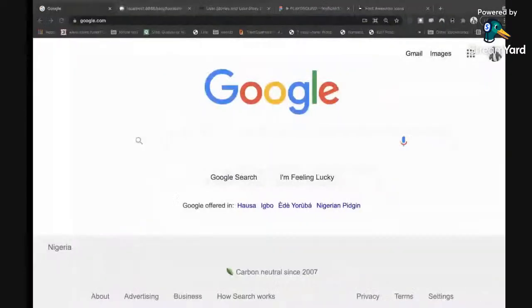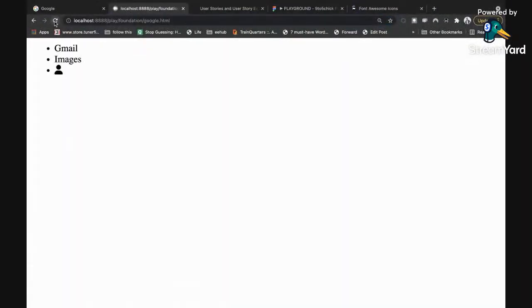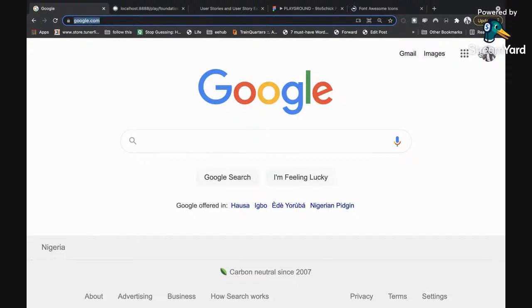Now that I've changed it to home, let's refresh our page and see what we have. You can see the home icon right here, right? So the last thing we want to have on our page is the avatar.